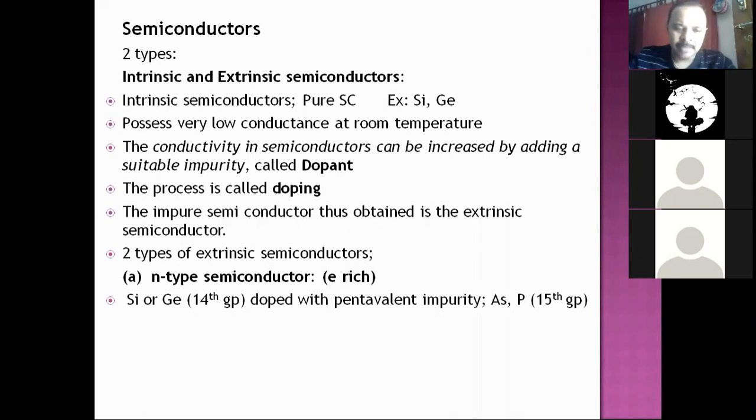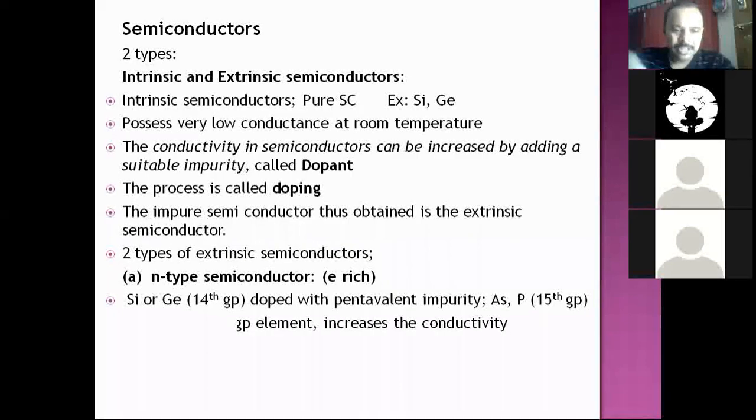Silicon or germanium, which is a 14th group element, is doped with pentavalent impurity. See, 14th group elements have 4 valence electrons. That's why it is tetravalent. The next group, 15th group elements, have 5 valence electrons. They are all pentavalent. So when this 14th group element, silicon or germanium, is doped, meaning added with pentavalent impurities such as arsenic or phosphorus of 15th group, then you get an N-type semiconductor.